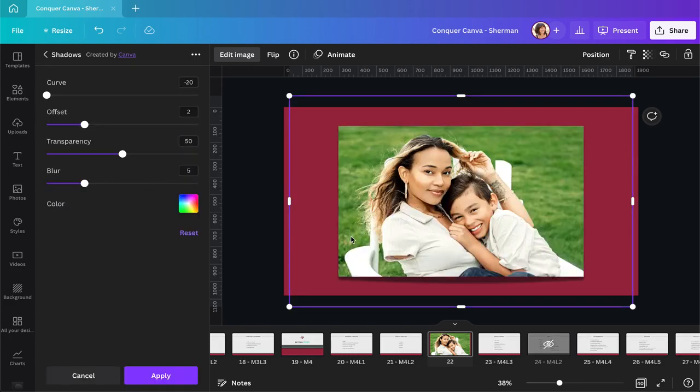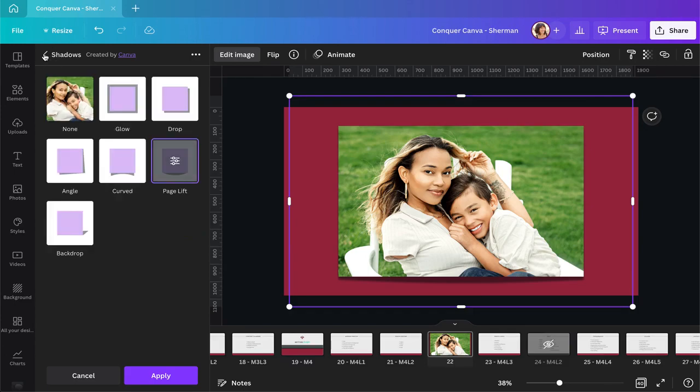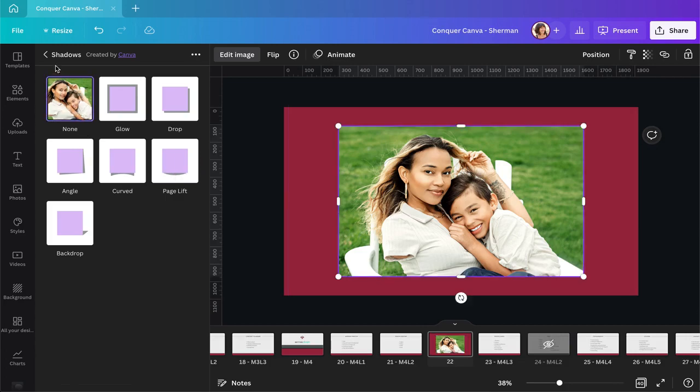So as you can see, it added a shadow underneath my picture right there. I can curve it more or less, change the offset, transparency, blur. I can even change the color of the shadow. So you can just choose a shadow that works best for your image and the project you're working on. It's a really great tool that I use quite a lot because it just adds some dimension to your design.